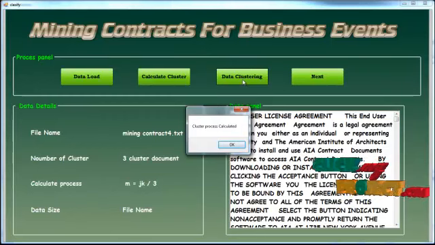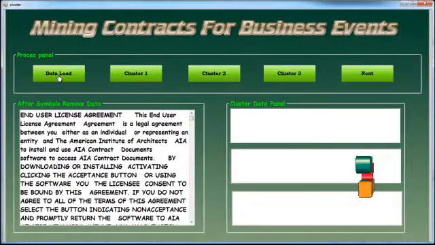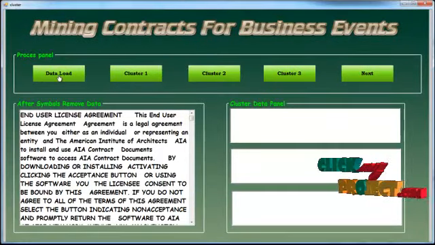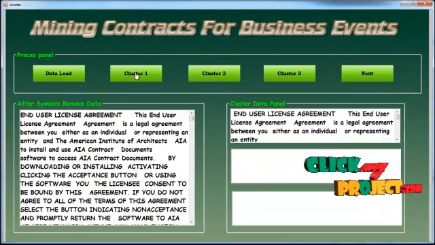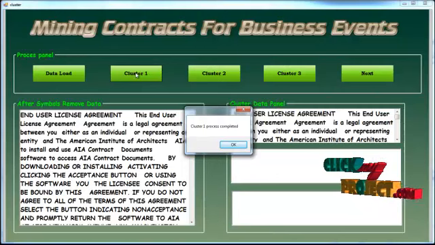The documents are separated into three formatted files. Click the Next button, then click on the data load. After the symbols are removed, the data is fed into the rich text box. Click on the Cluster 1 button to cluster the data. So this document is separated into three files. Cluster 1 process completed.